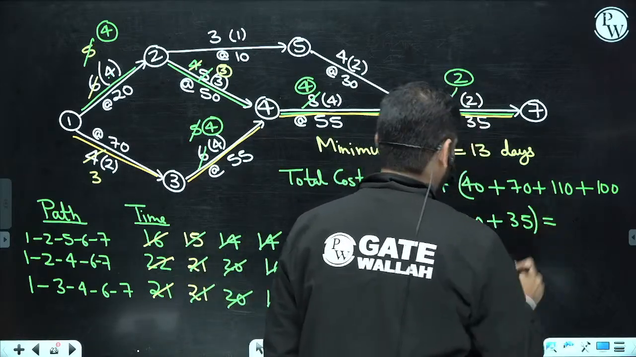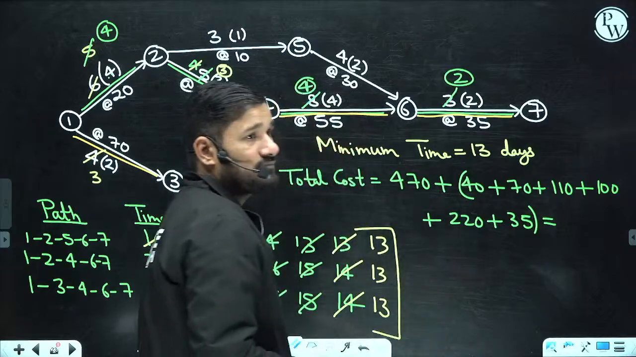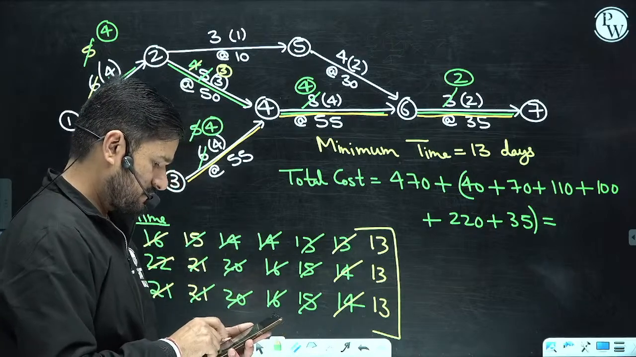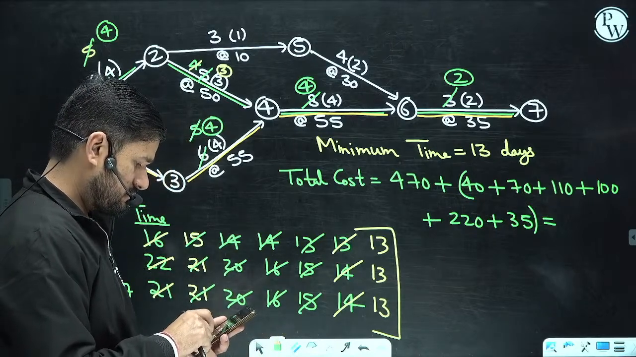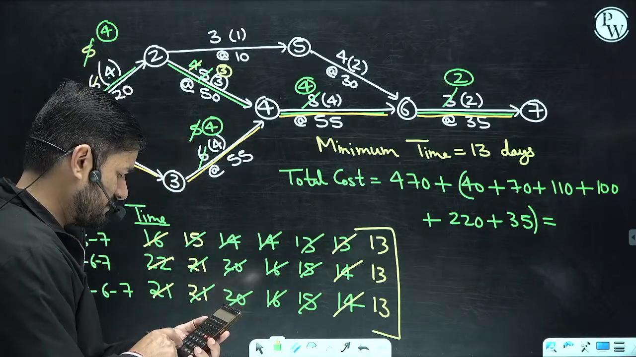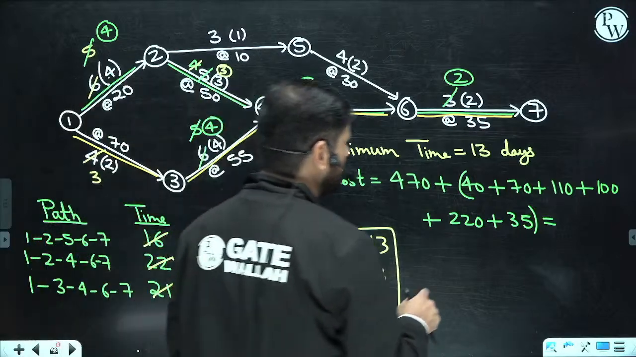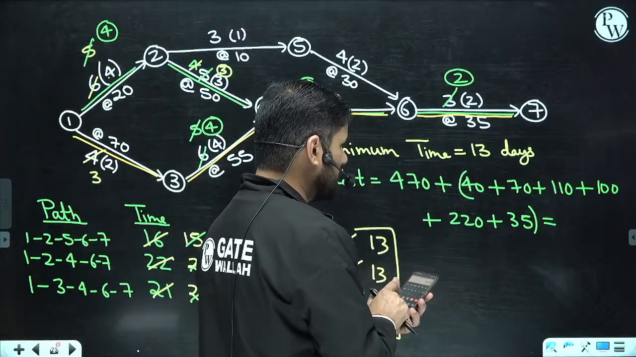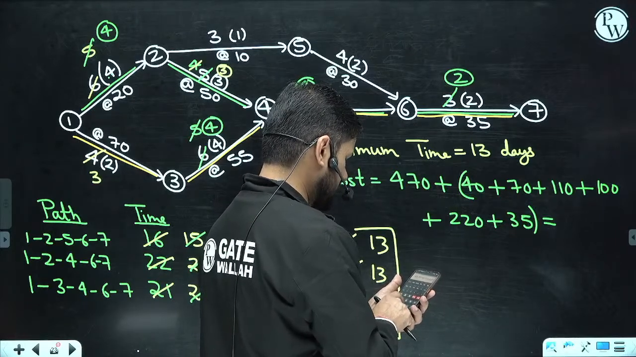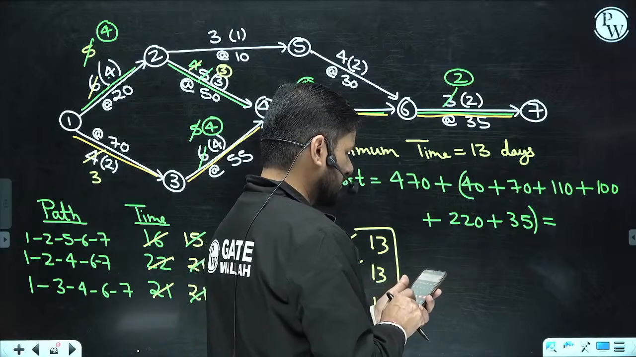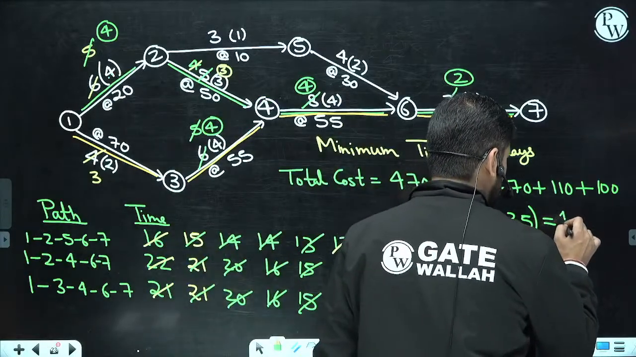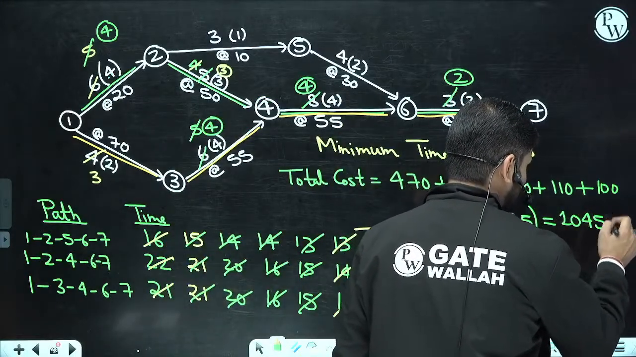And if you check that, what is the value? We can calculate like this only. 40 plus 70 plus 110 plus 100 plus 220 plus 35 plus 470. What is the total cost? Exactly, bilkul exactly correct. It is 1045 rupees.